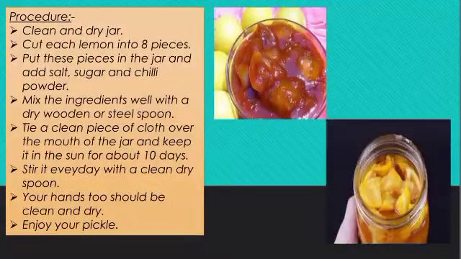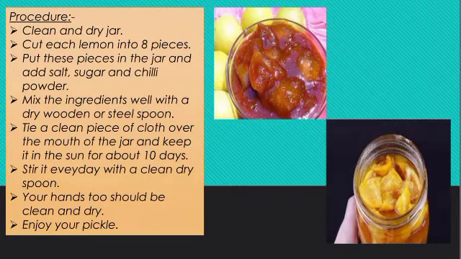Once all the material is ready with you, now how are you going to make it? That is the procedure to make this pickle of lemon. Now clean and dry the jar. Cut each lemon into 8 pieces. Put these pieces in a jar and add salt, sugar and chili powder.